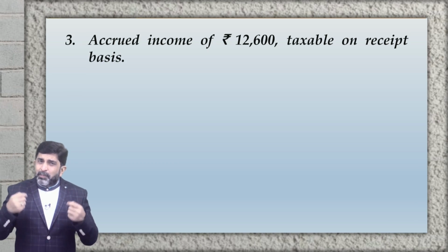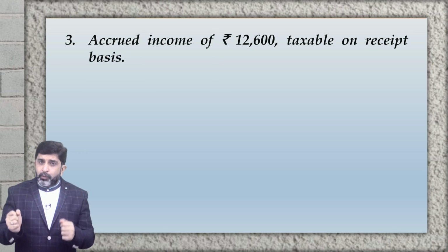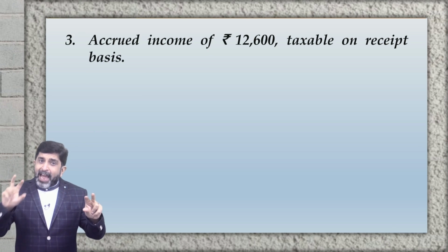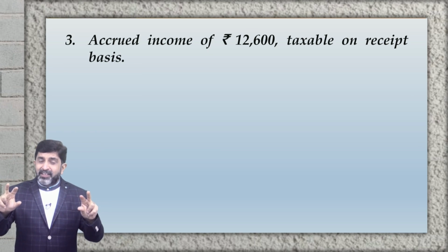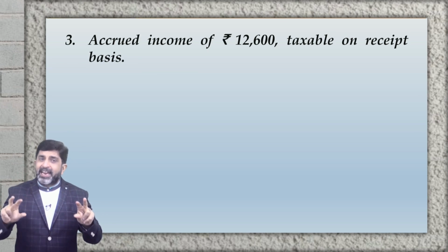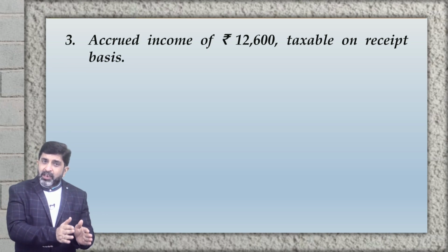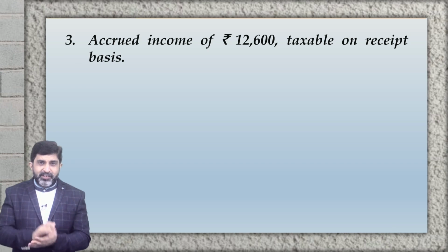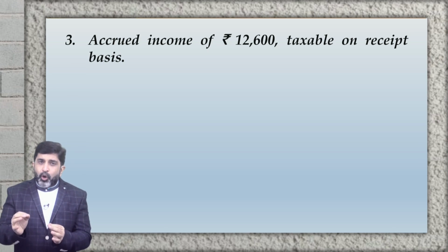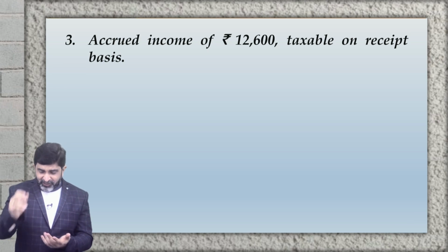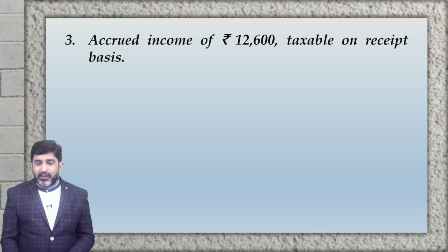Another simpler way to interpret this situation would be, this income is recognized on accrual basis, but it is taxed on receipt basis. That is where there will be a difference between accounting records and tax base. So if accounting records indicate the carrying amount of this asset as rupees 12,600, as per tax law, the tax base will be nil. So let us see how to write up the answer for the same.